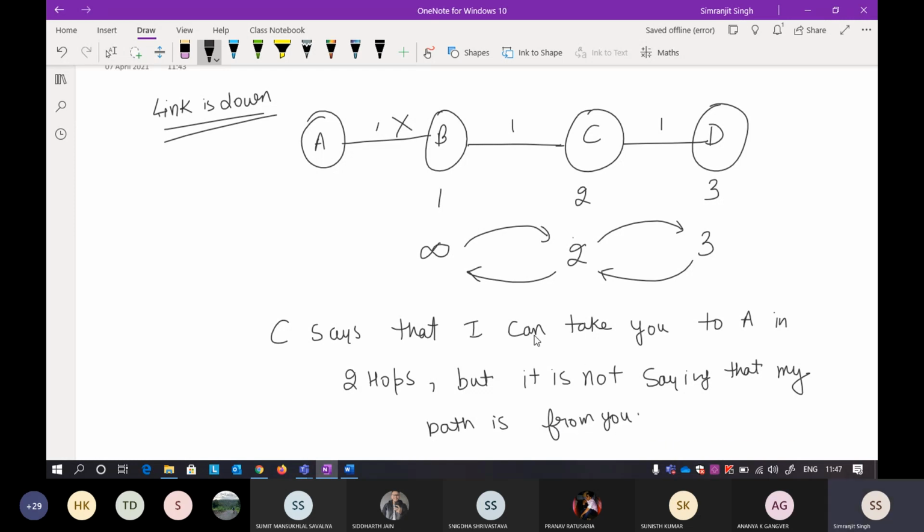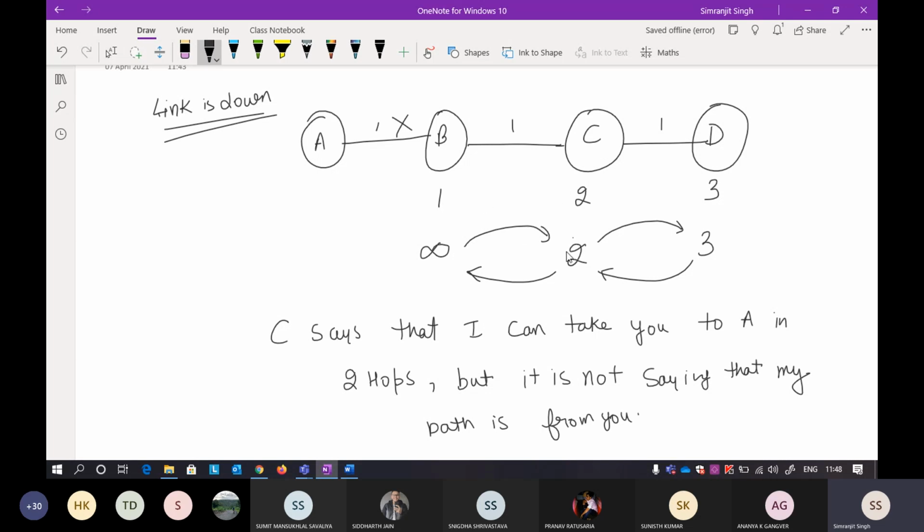Why is it not saying that? Because this particular algorithm was given around the 1980s and 85, and during that period we did not have enough bandwidth to tackle all these things. So I could not send the whole distance vector as well as the next hop to B. With limited bandwidth, I always only send this part, the distance vector part.